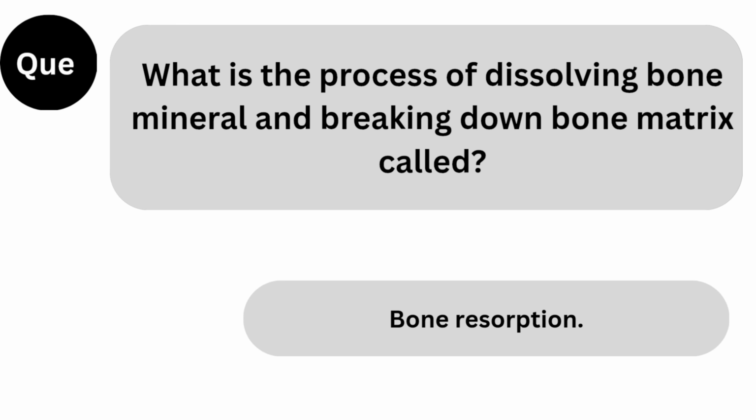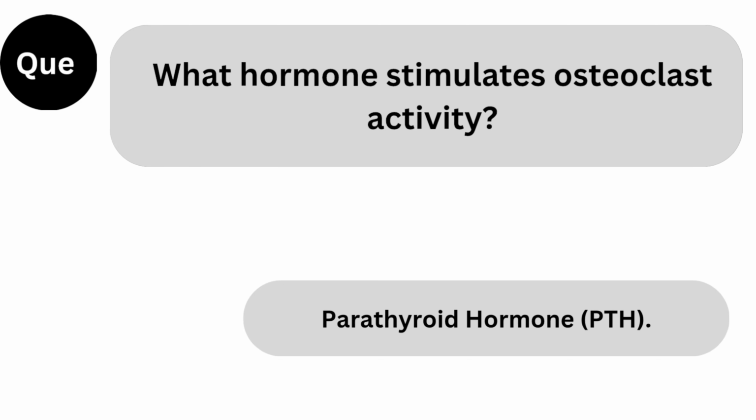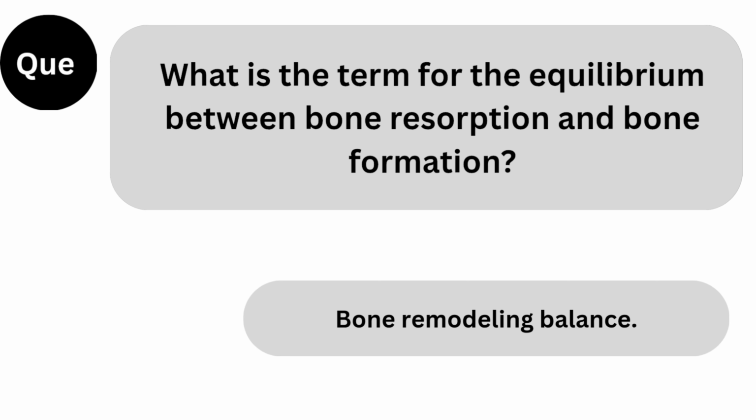Next question. What is the process of dissolving bone mineral and breaking down bone matrix called? Answer: bone resorption. Next question. What hormone stimulates osteoclast activity? Answer: parathyroid hormone, PTH.